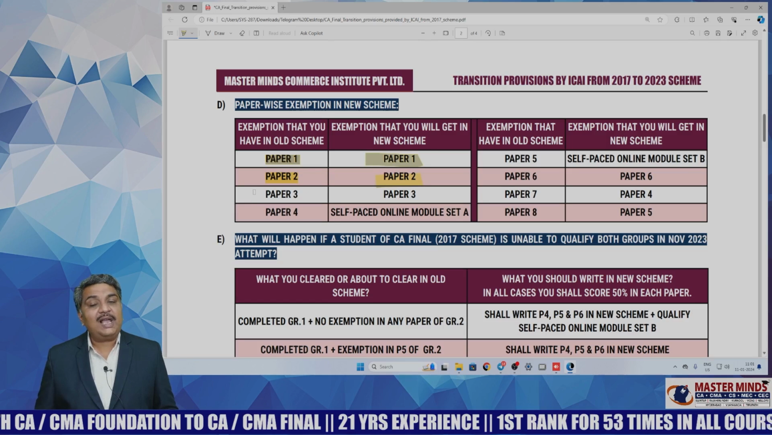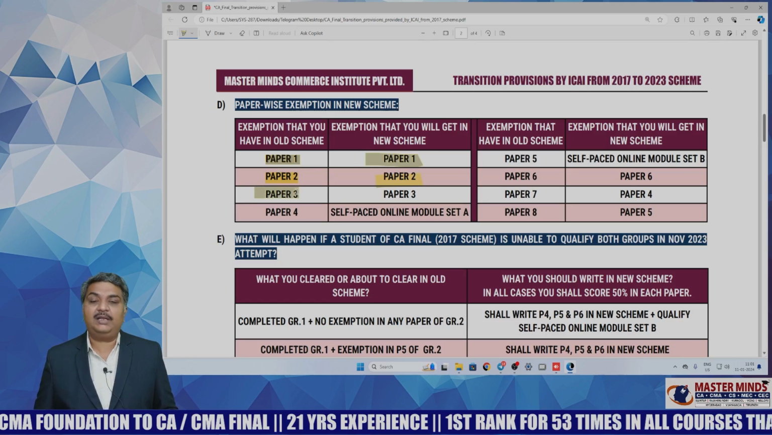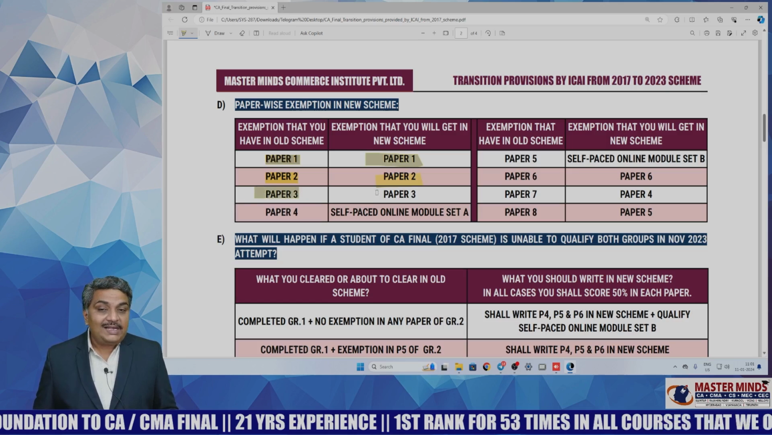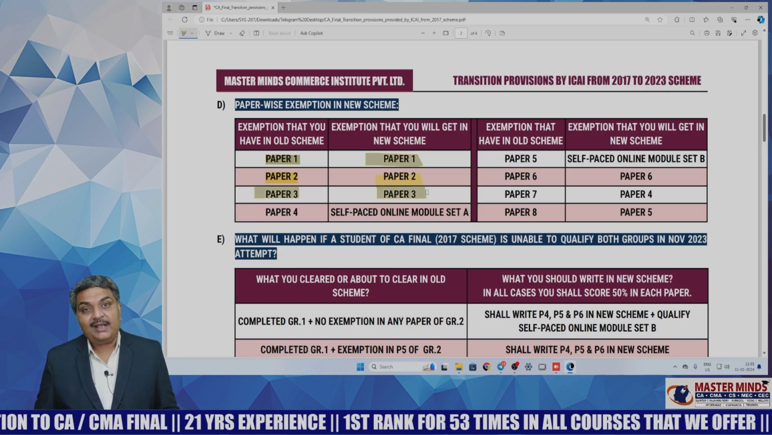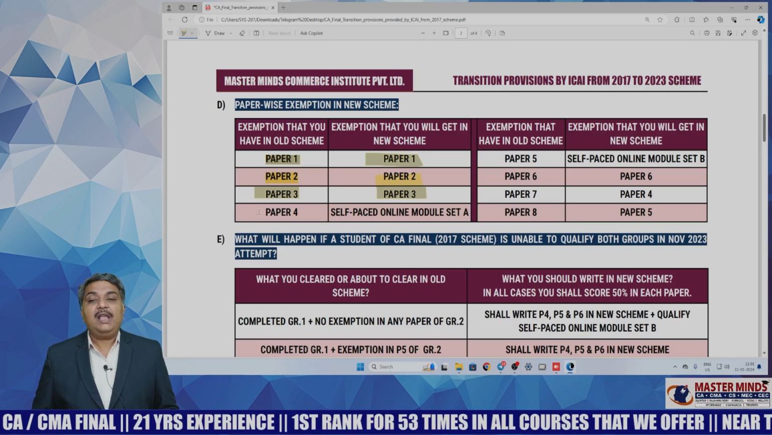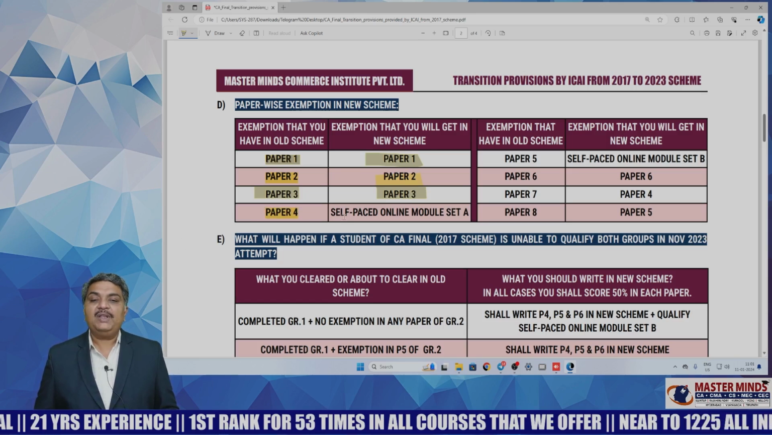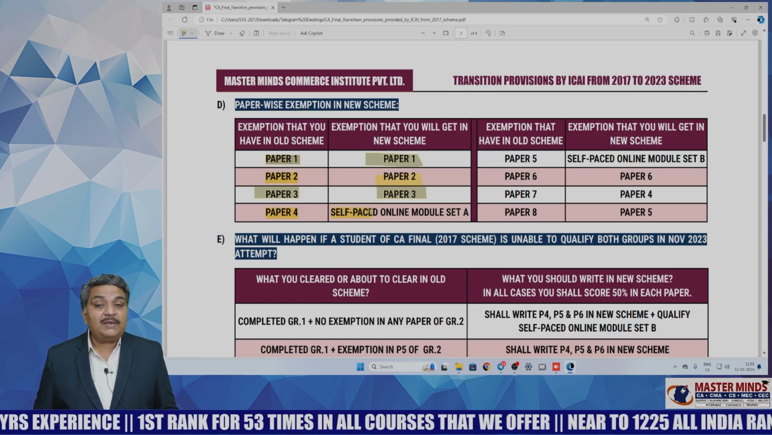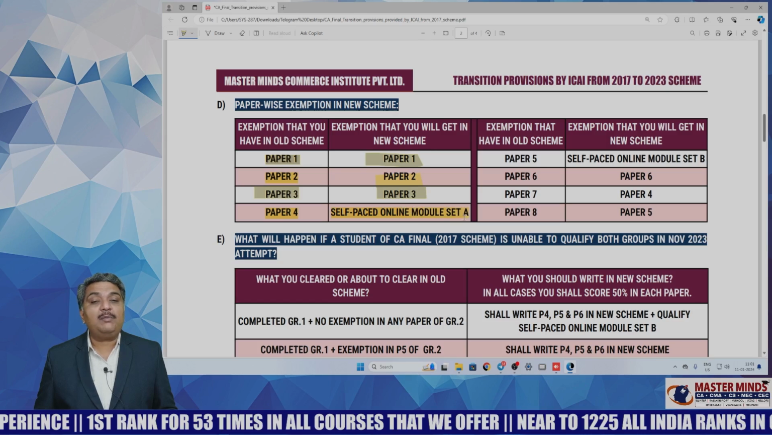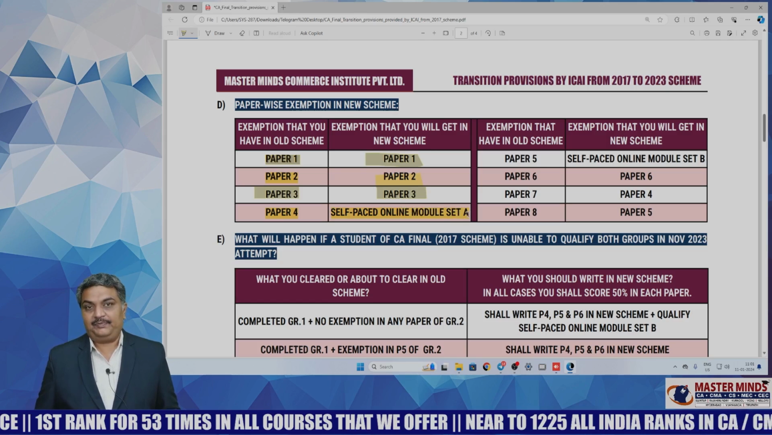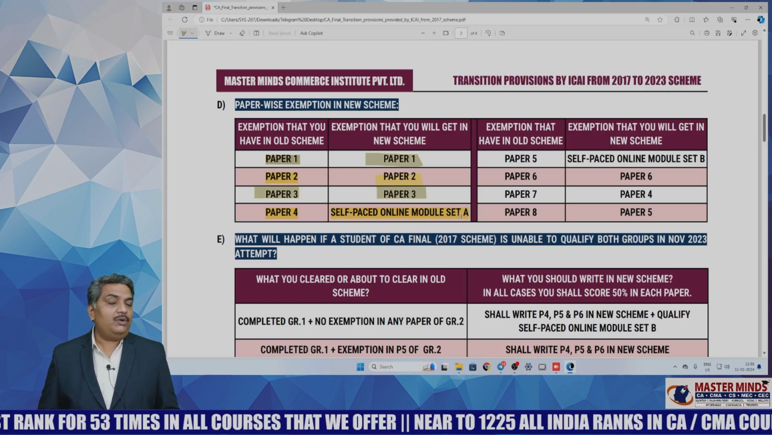And if a student is having exemption in paper 3 in the old scheme, he will be exempted from writing paper 3 in the new scheme. And if a student is having exemption in paper 4 in the old scheme, he will be given an exemption for self-paced online module set A. This is the most important thing you need to focus.